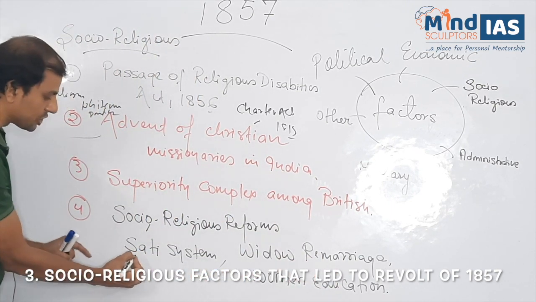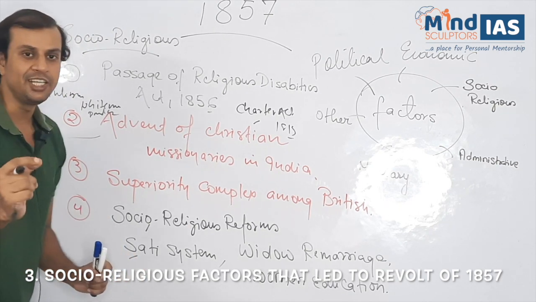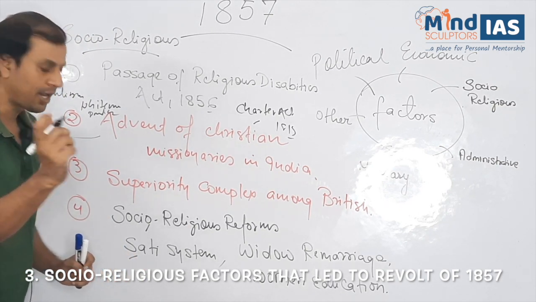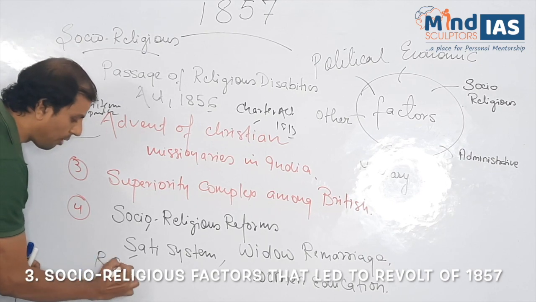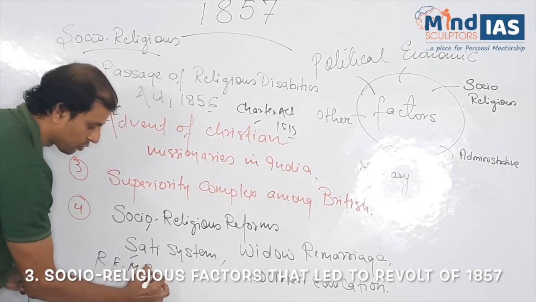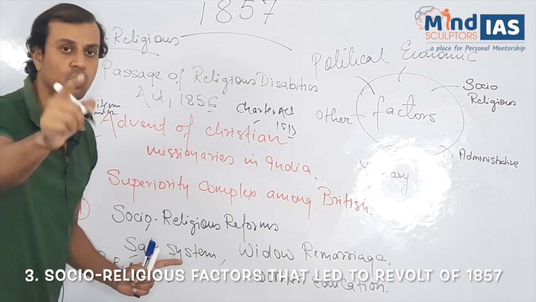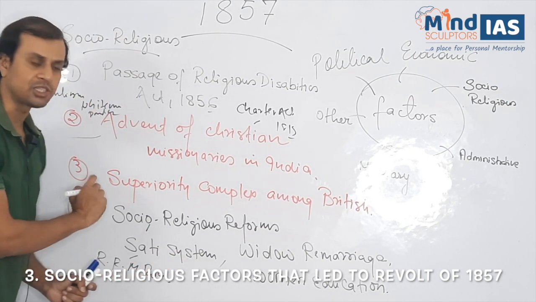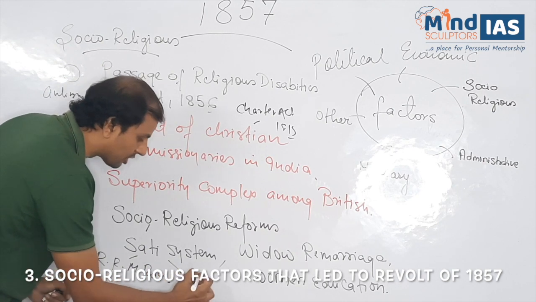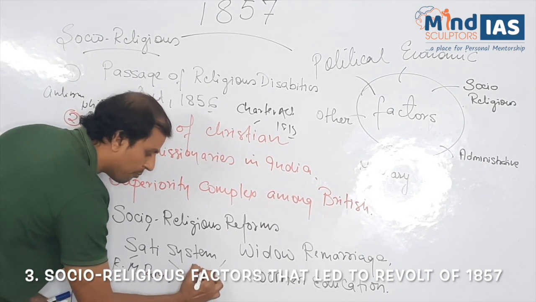Now, in the sati system, we all know which Indian social reformer played an important part. Raja Ram Mohan Roy. Now, who helped Raja Ram Mohan Roy in the abolition of the sati system? British Governor General William Bentinck.